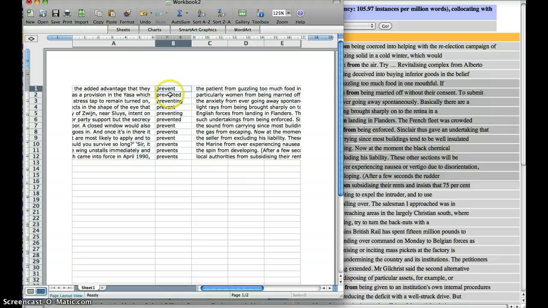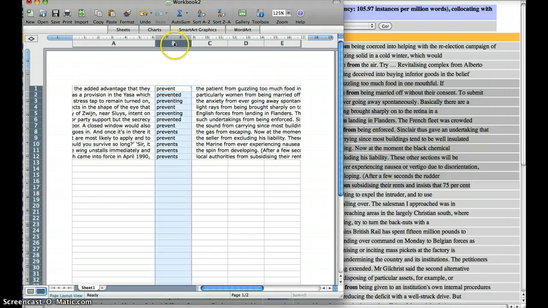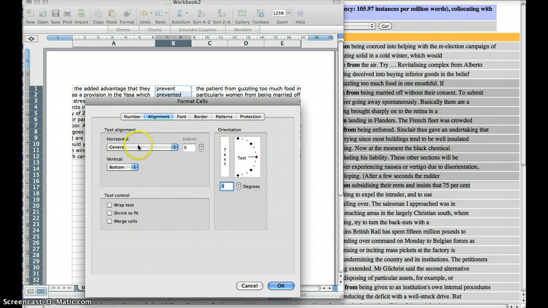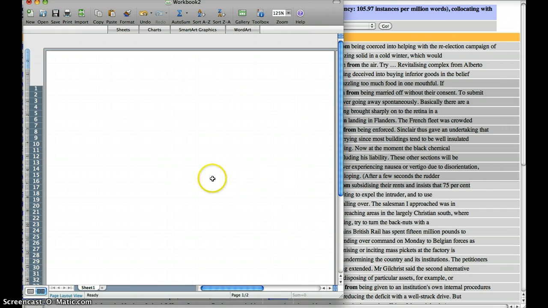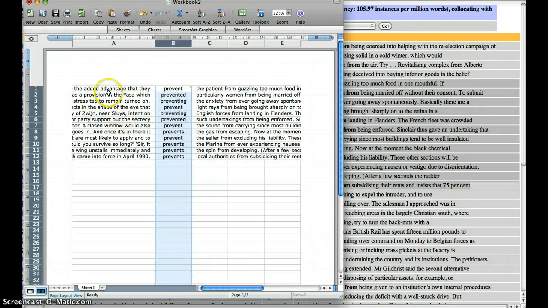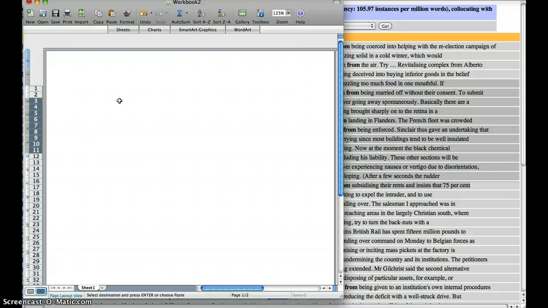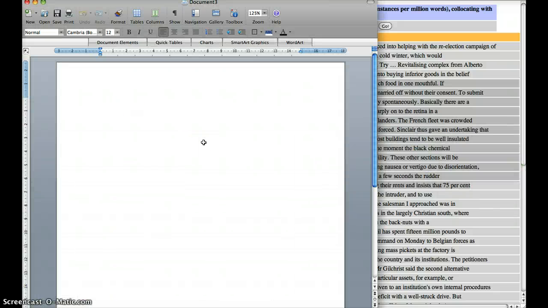Let's say I've been through all this process. Maybe I can just do this column too. If I do center and center, it'll just look a bit better when it eventually works out. Now I should be ready to, once I've chosen the lines I'm interested in, so I'm just interested in these ones, I can copy them into Word.